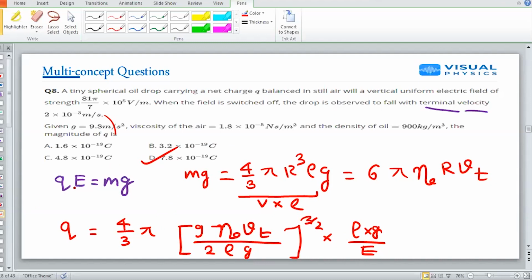This question is basically skippable, because it will take your time. If you have good calculation speed and accuracy in finding square roots and all that, then it is fine. Otherwise, this question will become a nightmare.